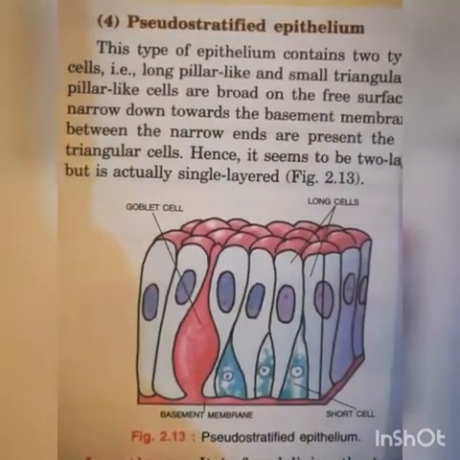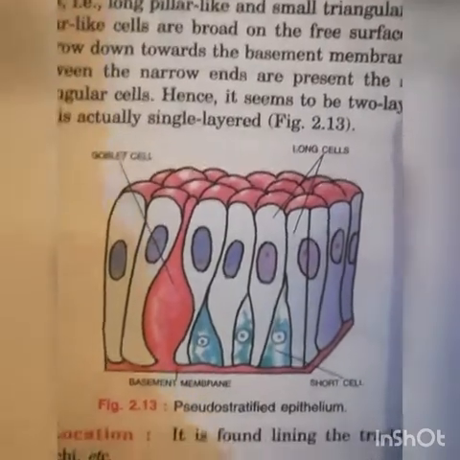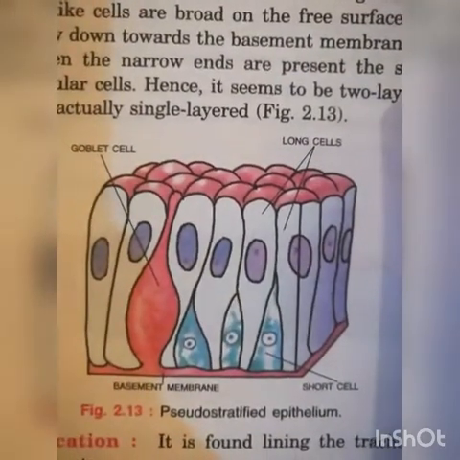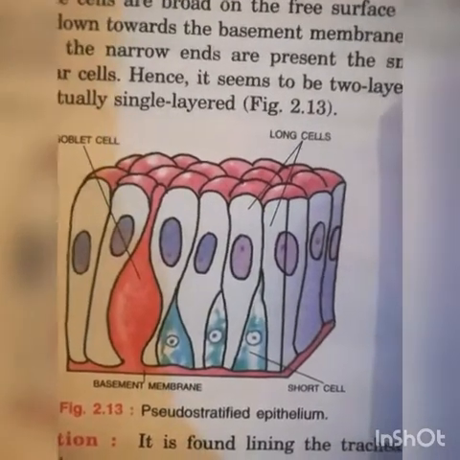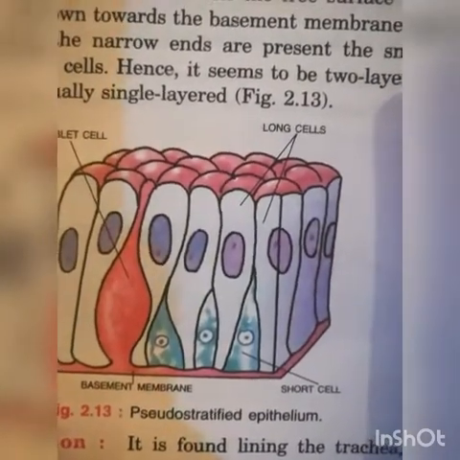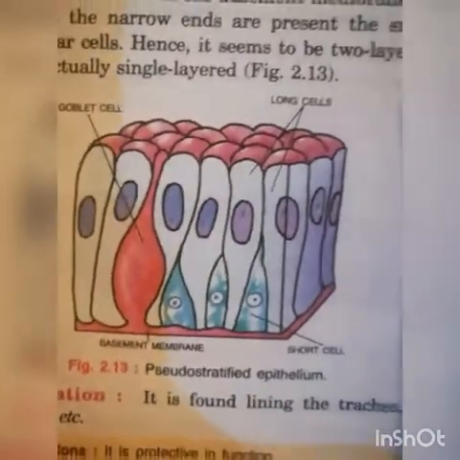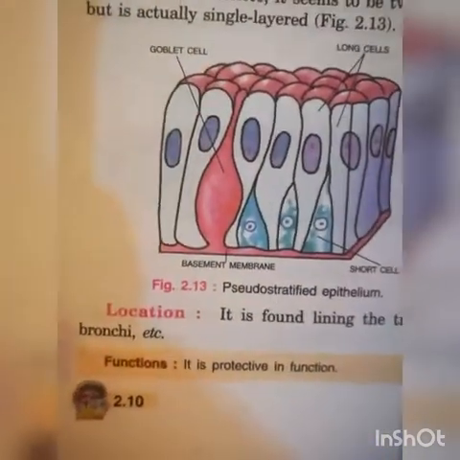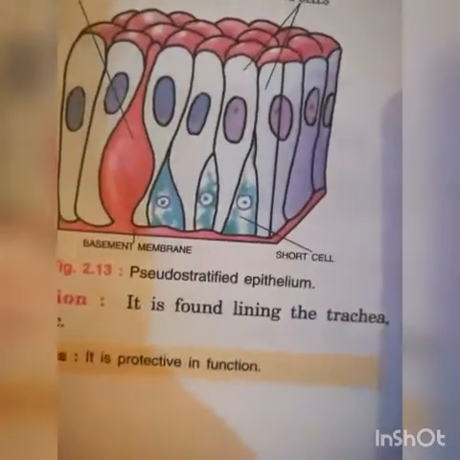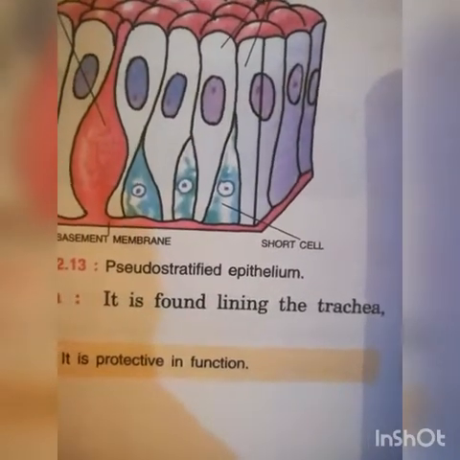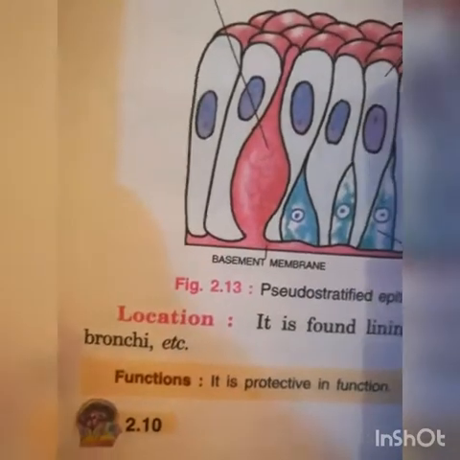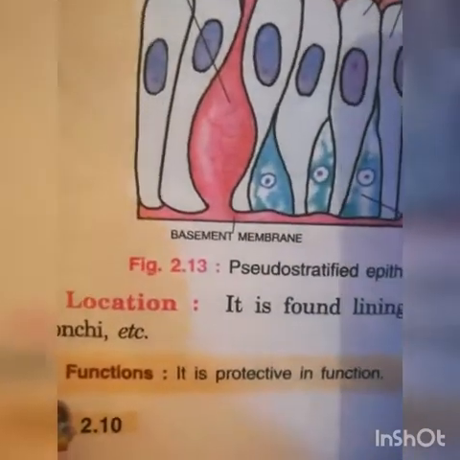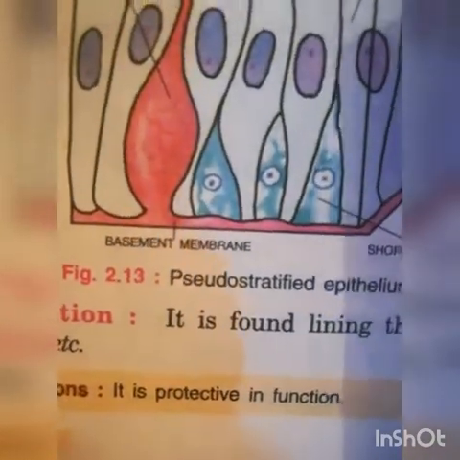Goblet cell, long cells, basement membrane on which single-layered cells are present. Short cells, pseudostratified. Location. It is found lining the trachea. Trachea means respiratory system. Bronchi, etc. Function. It is protective in function.